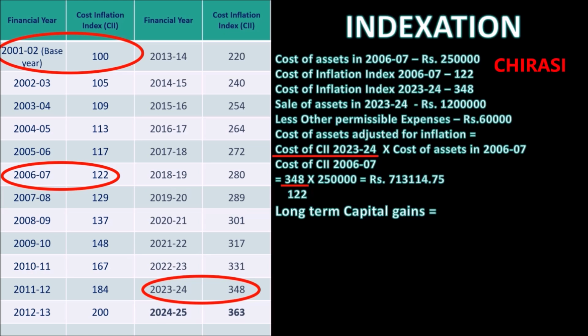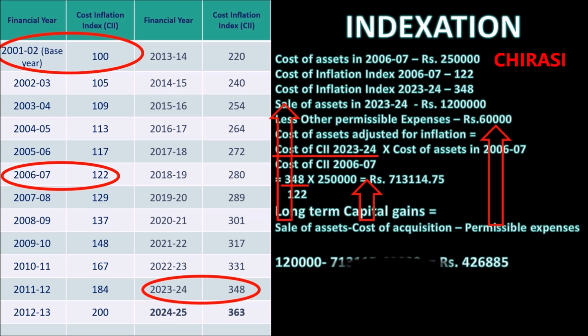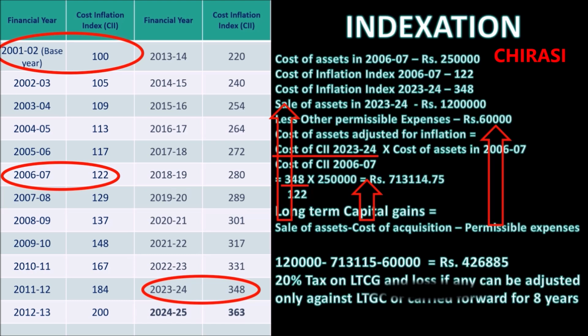7,13,115. That means capital gain equals sale of assets, that is 12 lakhs, minus cost of acquisition, that is 7 lakhs 13,115, minus 60,000, the permissible expenses, which is equal to rupees 4 lakhs 26,885. 20% tax on long-term capital gain, and loss, if any, can be adjusted only against long-term capital gain or carried forward for 8 years.